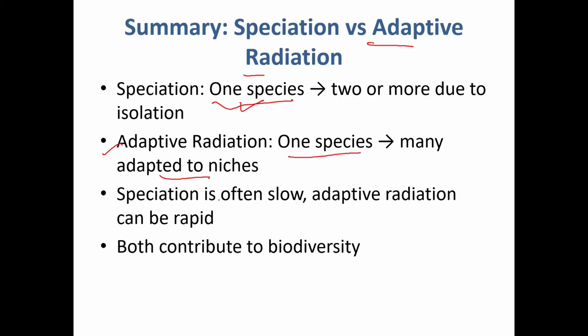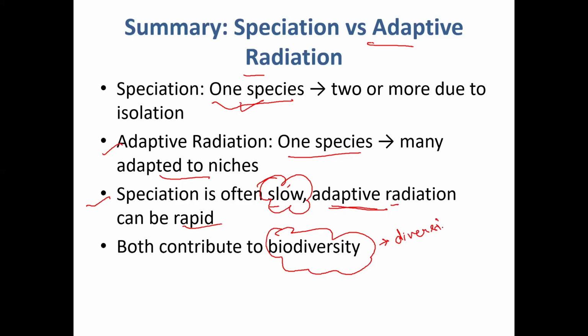Speciation is often slow, while adaptive radiation is rapid. Both contribute to biodiversity, both increase the diversity of species on earth.